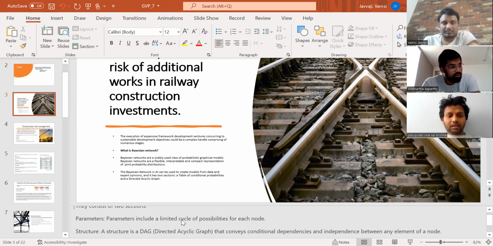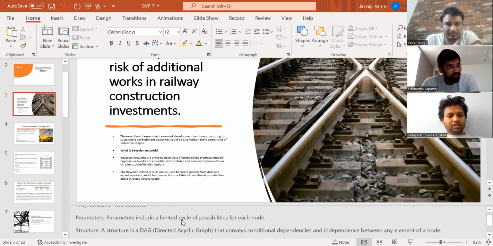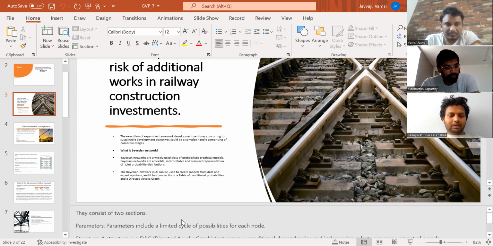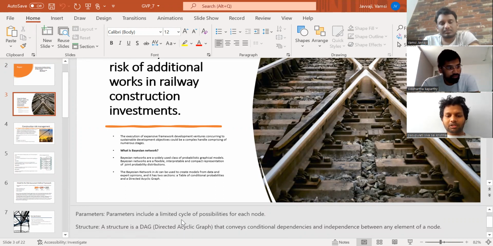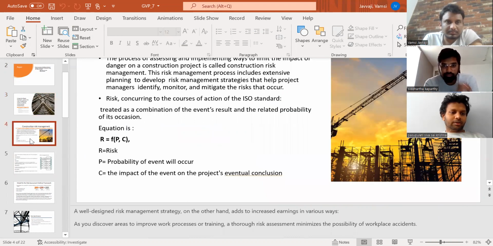The Bayes network in AI can be used to create models from data and expert opinions, and it has two sections: conditional probabilities and a directed acyclic graph. The parameters include a limited set of probabilities for each node. As mentioned, the network consists of nodes, and each node has certain probabilities in it. The structure is a directed acyclic graph that conveys conditional dependencies and independence between the nodes. Next slide, please.